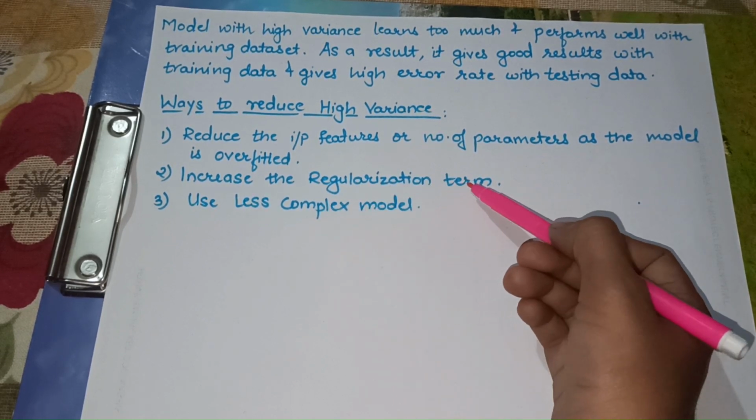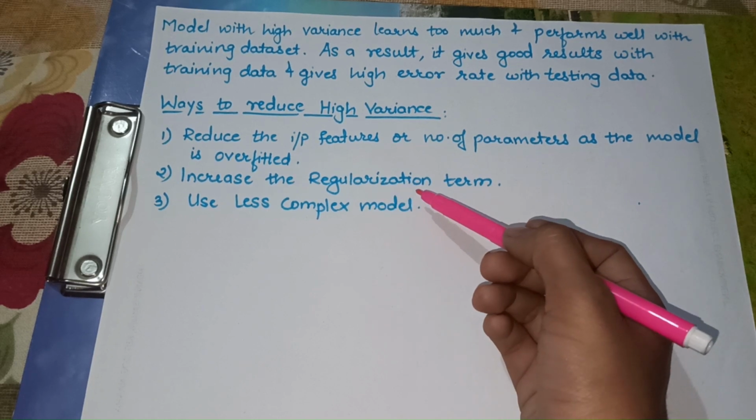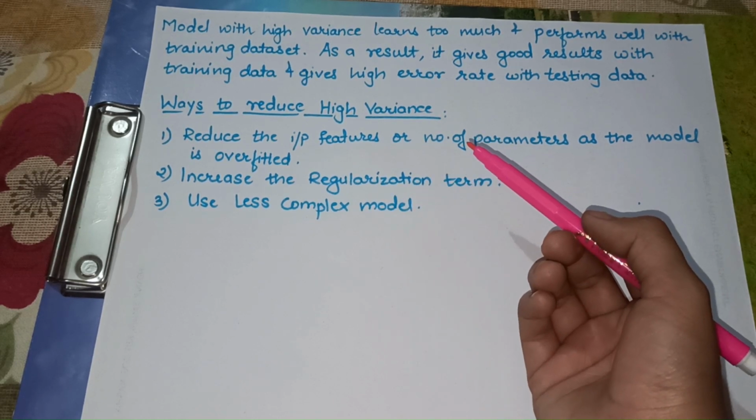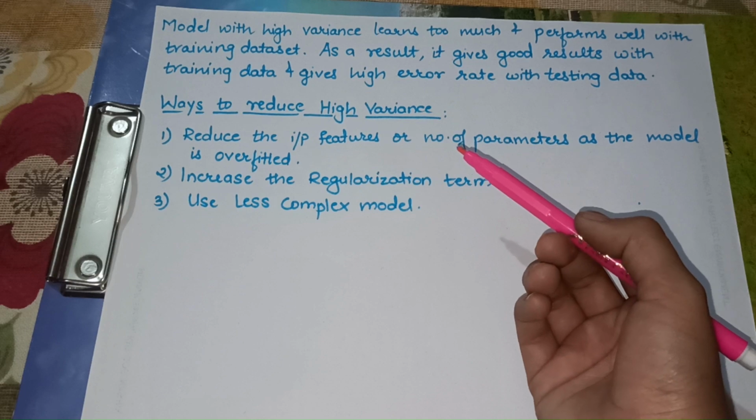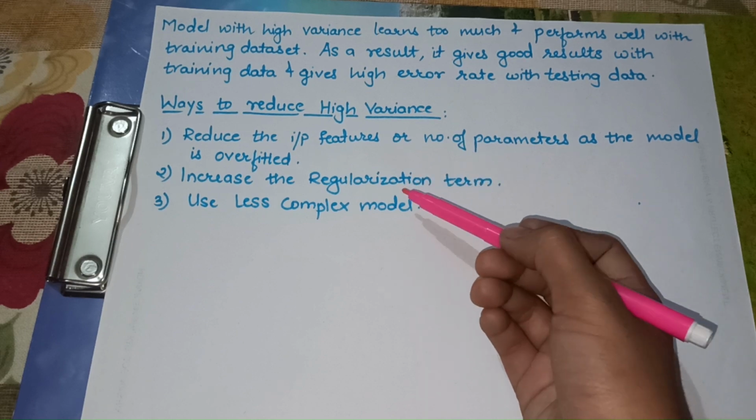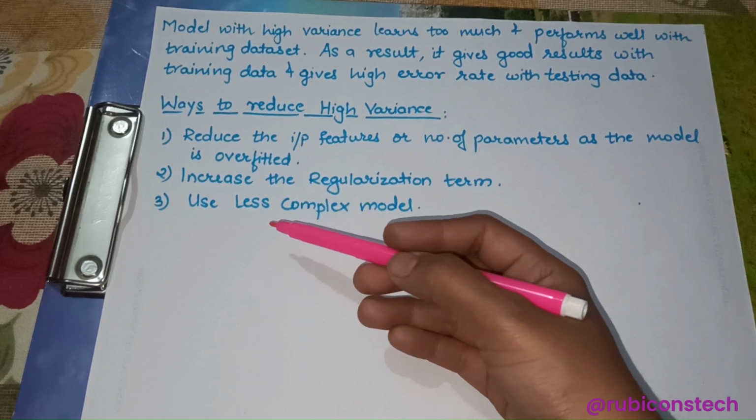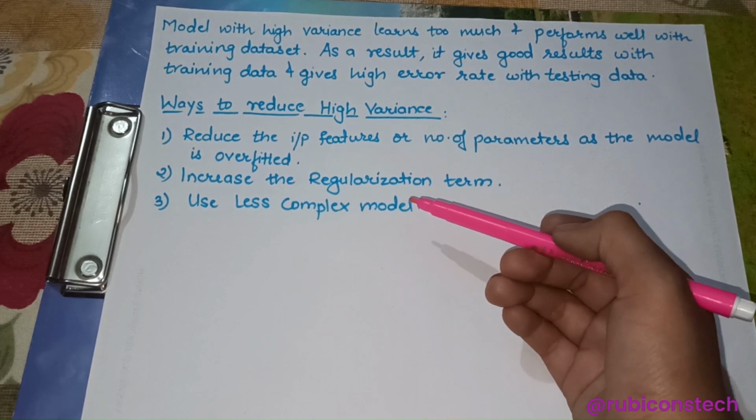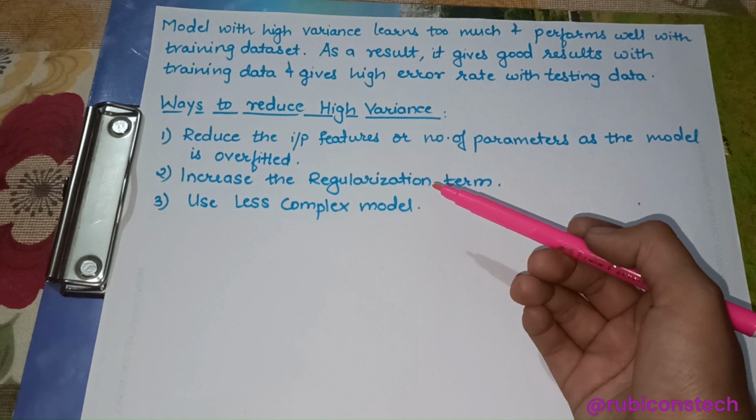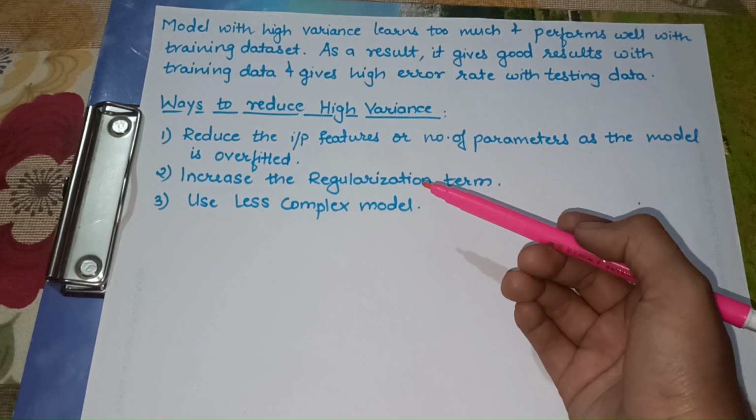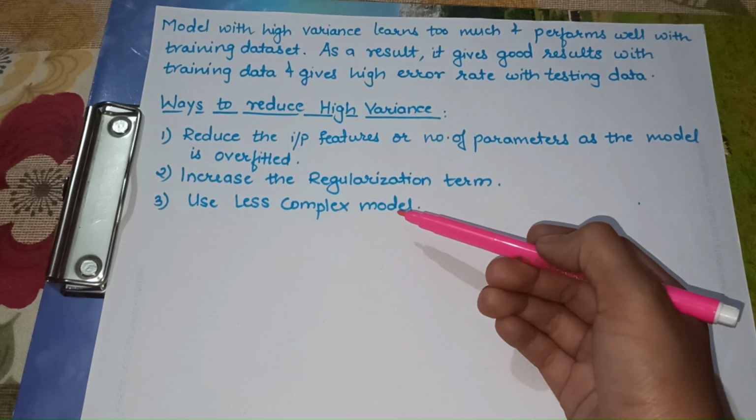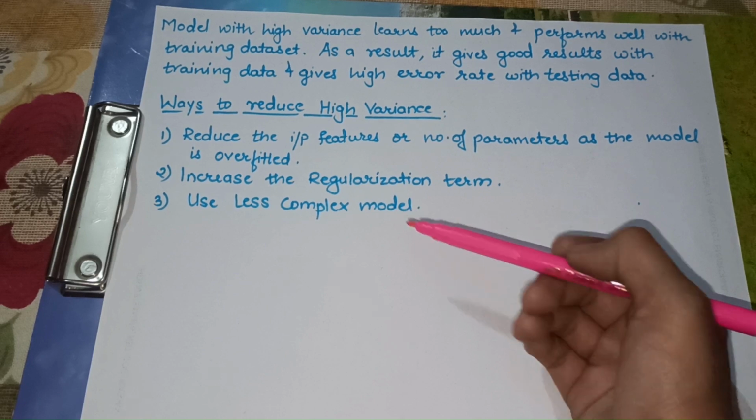Increase the regularization term. The regularization term is basically used to solve the problem of overfitting. We will see this in the upcoming videos. Then use less complex models. The models that have high variance are the most complex models, so we need to use a less complex model in order to reduce the high variance.